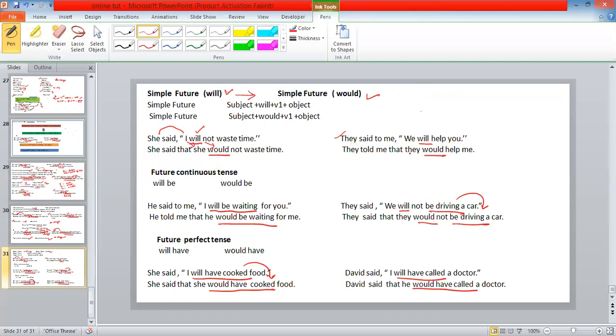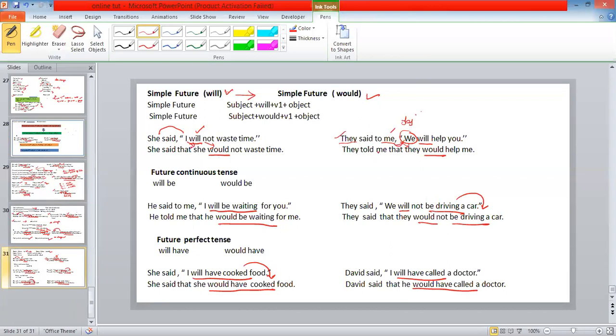Now outside the quotation, what do you find? We find subject. We find also object.